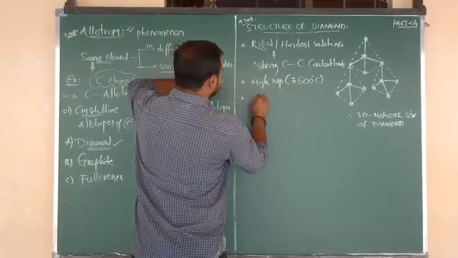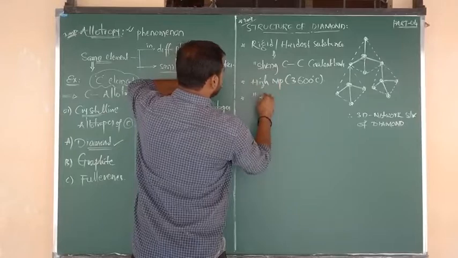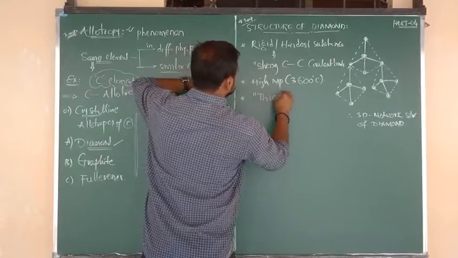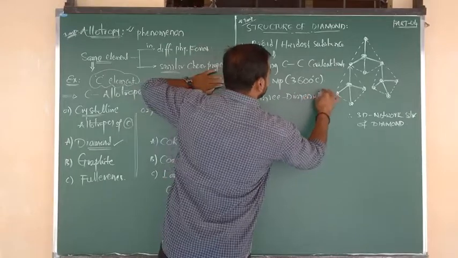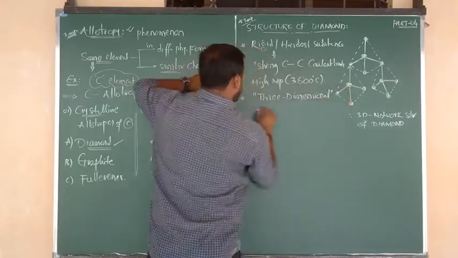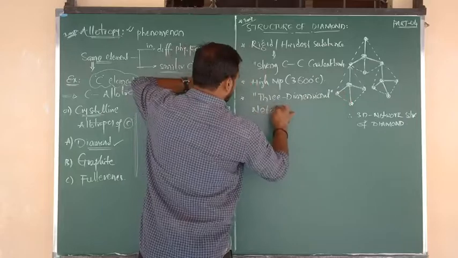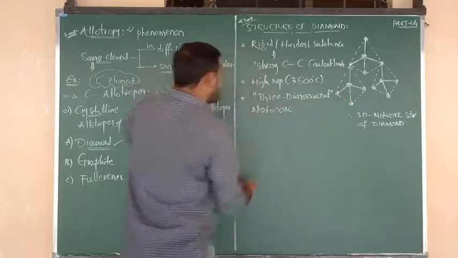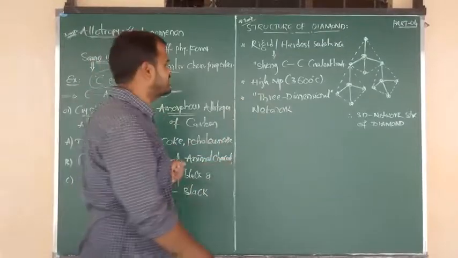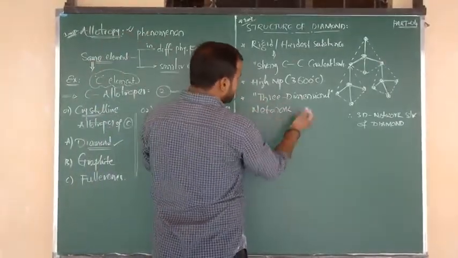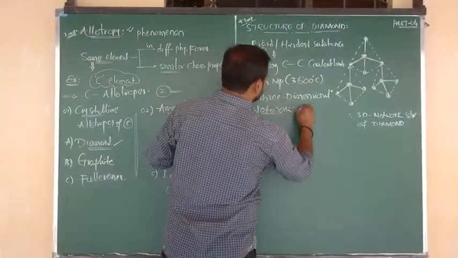Diamond contains a three-dimensional network structure. What could be the meaning of network? Connection. C bond C, like that connections. So many connections we can see. So diamond has a three-dimensional network structure.